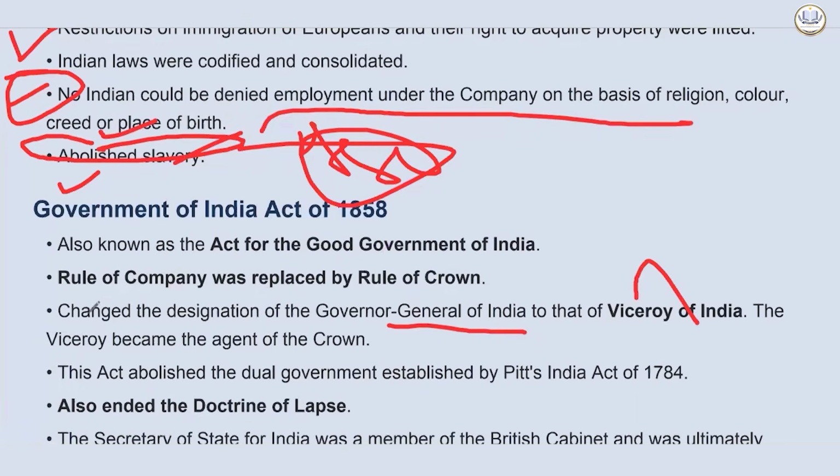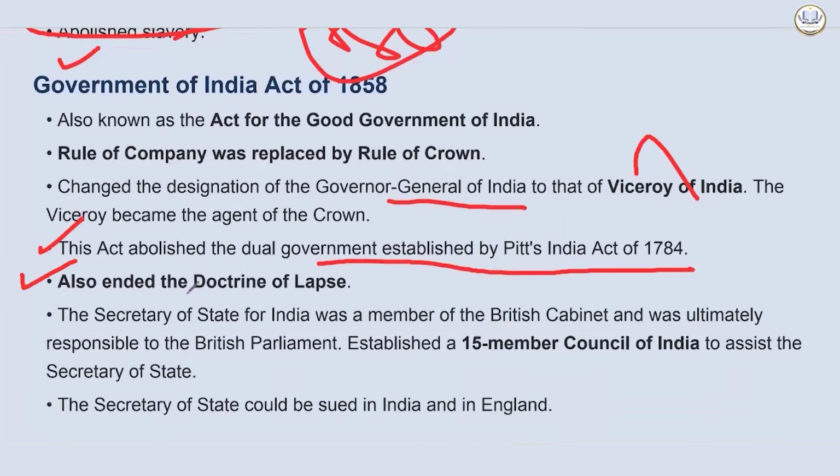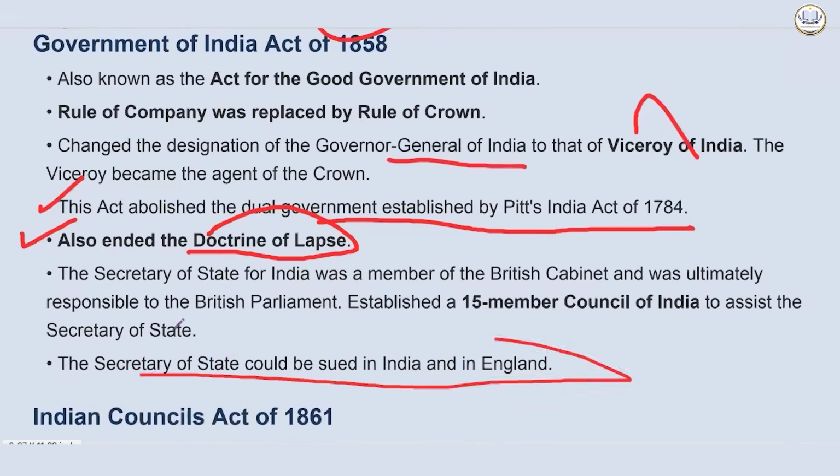That is the difference. Then the act abolished the dual government established by Pitt's India Act of 1784. It also ended the doctrine of lapse, which led to the spark of the 1857 revolt. The Secretary of State for India was a member of the British cabinet, and was ultimately responsible to the British Parliament. It established a 15-member Council of India to assist the Secretary of State. This is a new, important position which was established. The Secretary of State could be sued in India and in England, both.